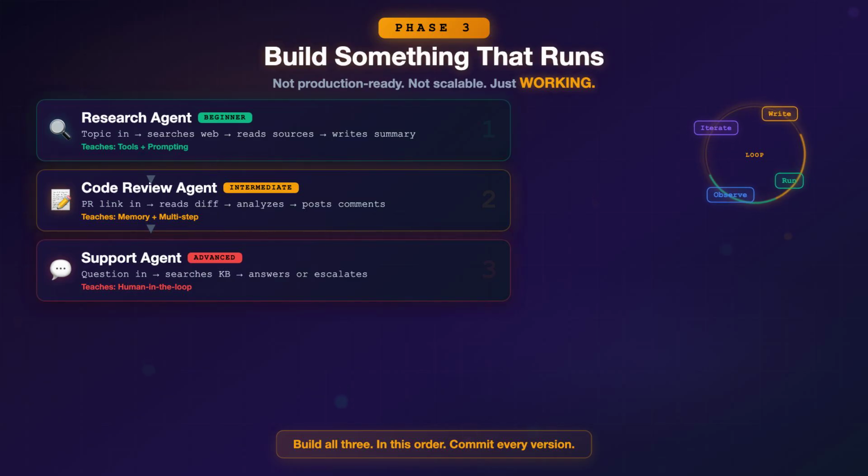Project 3, a customer support agent. It answers questions from a knowledge base, escalates to a human when it's unsure, and logs every interaction. This teaches you human-in-the-loop patterns and when agents should stop and ask for help. Build all 3 in that order. Each one layers on new concepts from the previous one, and commit every version to Git. You'll want to look back at your progression.